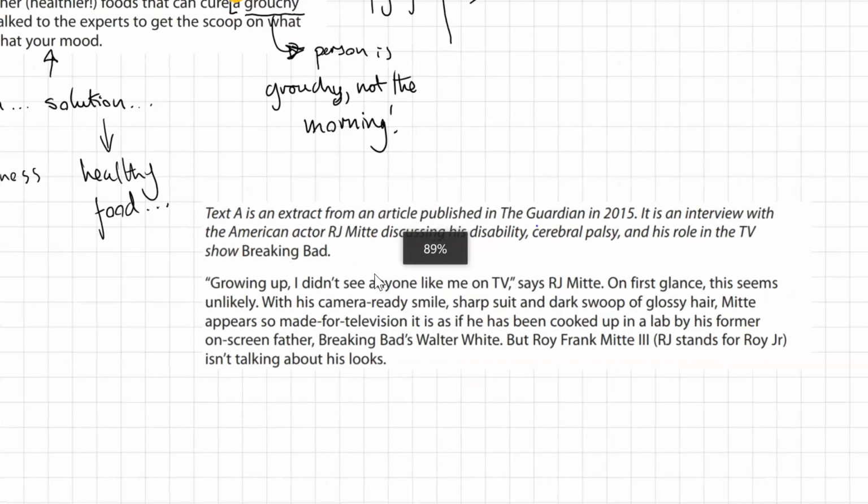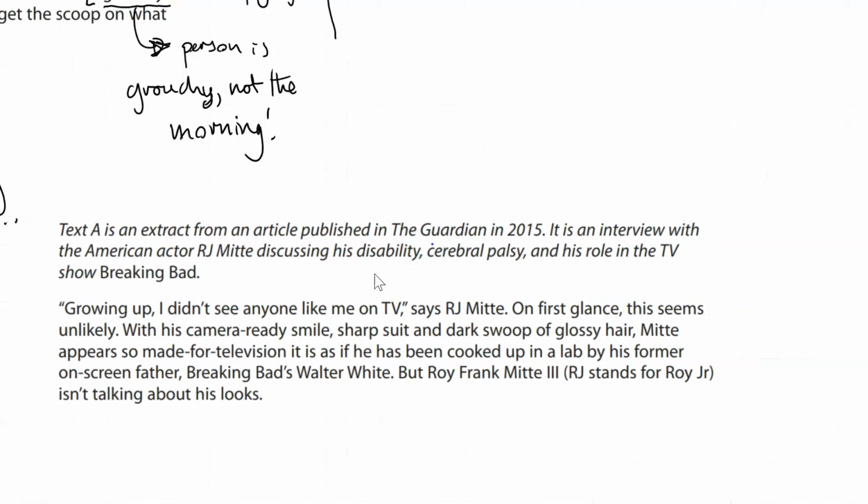Now, in this feature article, which is an interview with R.J. Mitte from Breaking Bad, we have a number of noun phrases which set up the typical TV star, such as his camera-ready smile, the noun smile being modified by camera-ready. Camera, interestingly, is a noun. You can modify nouns with other nouns, by the way. It does set up this idea of the typical TV star.